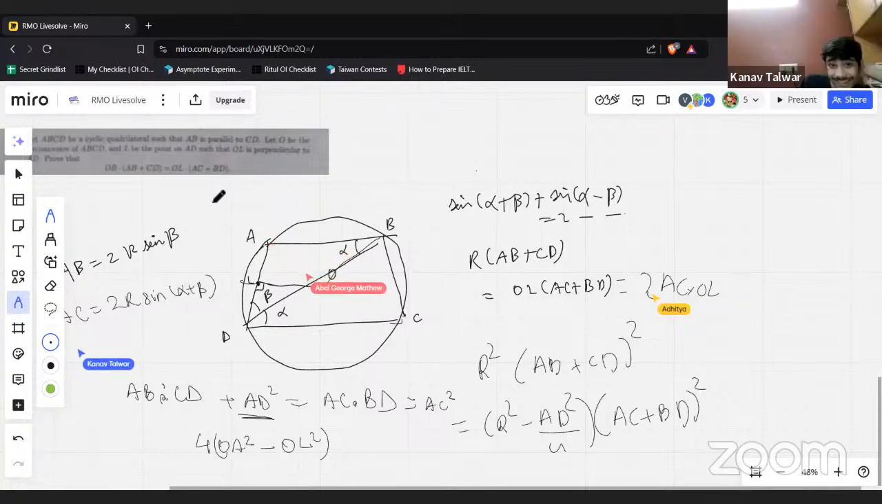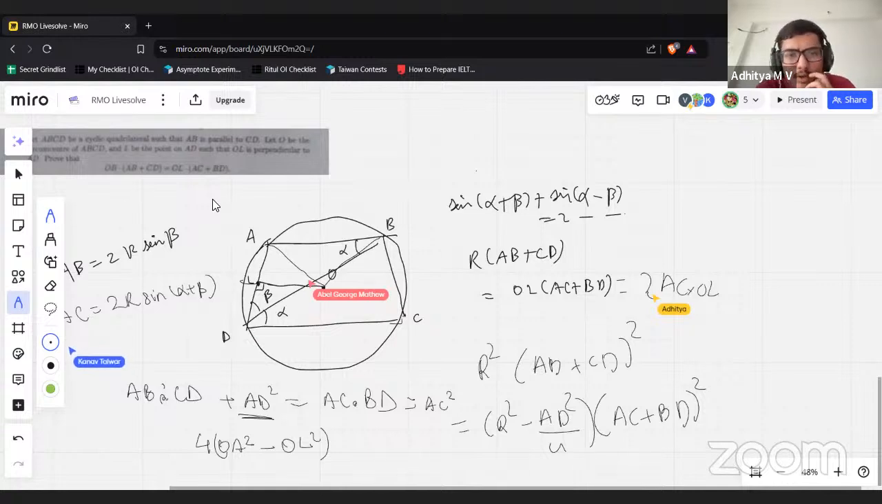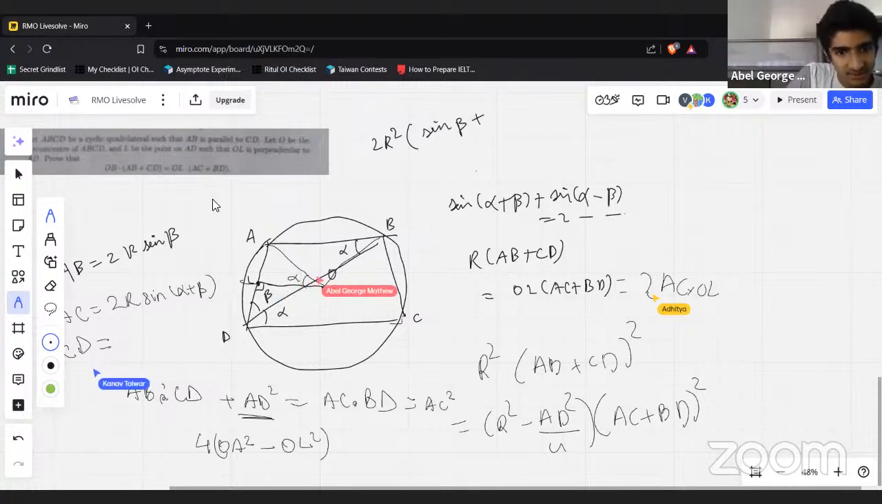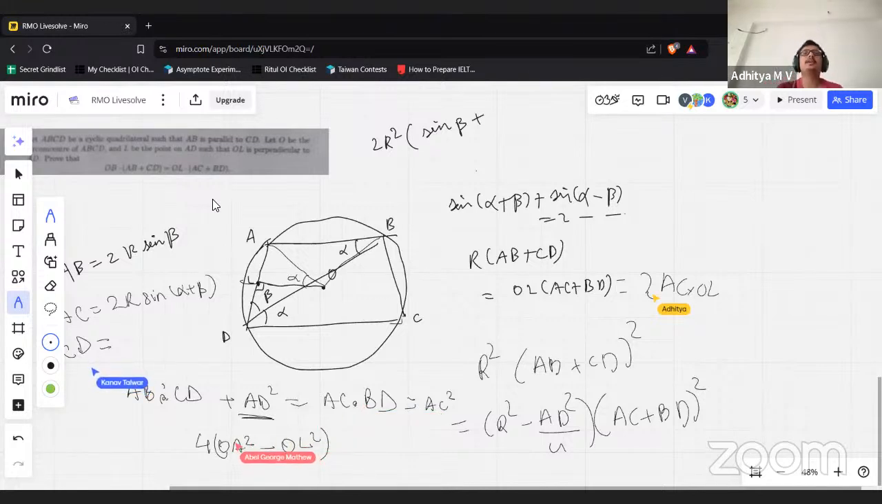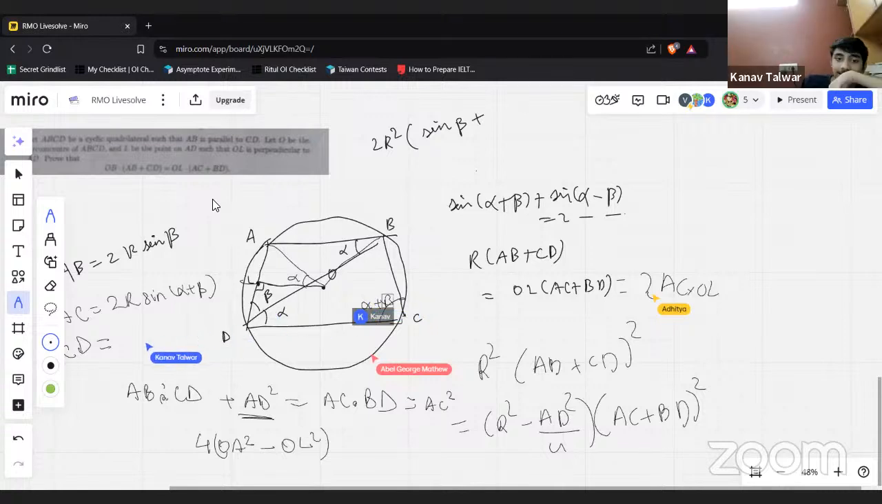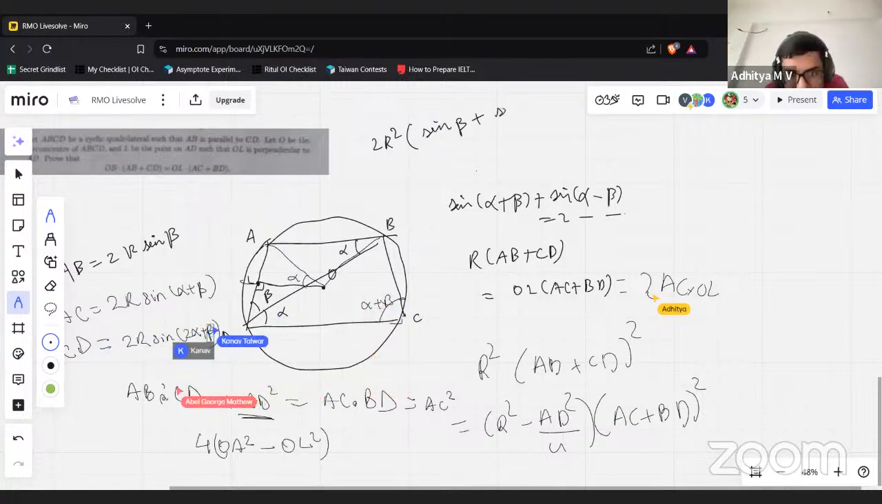AB plus CD, how much is that? What's CD? This angle is also alpha, and AOL is also alpha. We need CD. CD is 180 minus 2 alpha. So CD is 2R sine of 2 alpha plus 2 beta, because ACD is alpha. Yeah, let's go, it's happening.